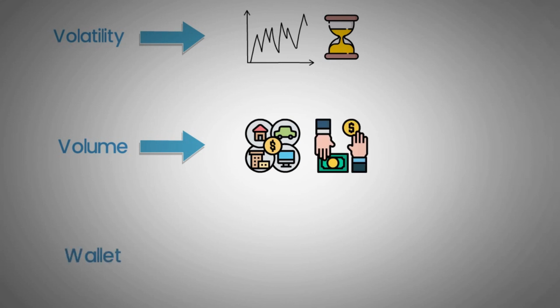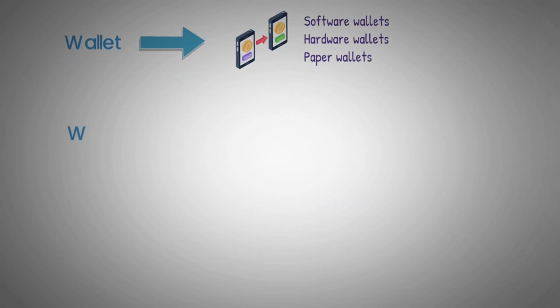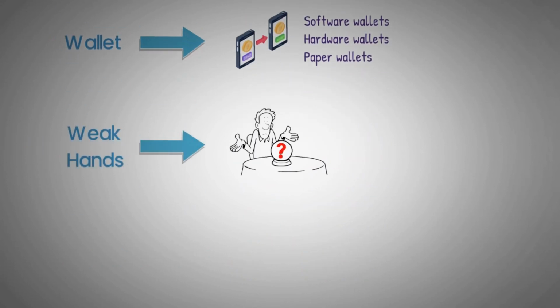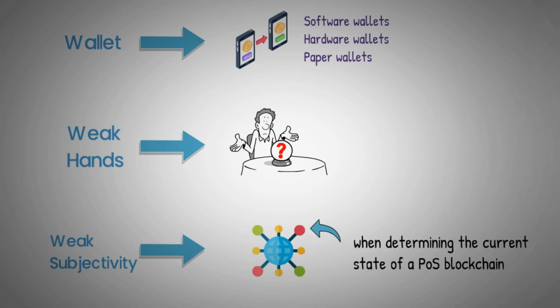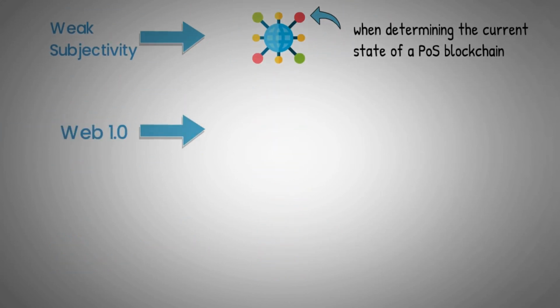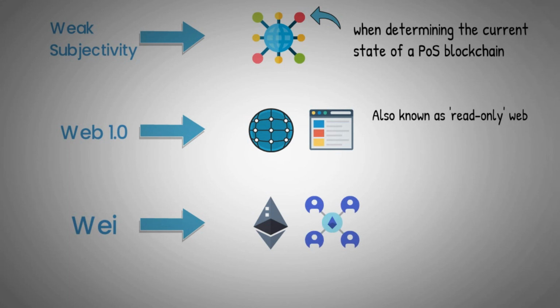Wallet: used to send and receive cryptocurrencies. Different types include software wallets, hardware wallets, and paper wallets. Weak hands: a term referring to traders or investors who lack the confidence to hold their assets or to follow their trading plans. Weak subjectivity: relates to the need for certain nodes to rely on other nodes when determining the current state of a POS blockchain. Web 1.0: the initial iteration of the web, when data was primarily read-only pages connected with hyperlinks, also known as read-only web. Wei: the smallest possible denomination of Ether or ETH, the currency used on the Ethereum network, often used when referring to gas prices.